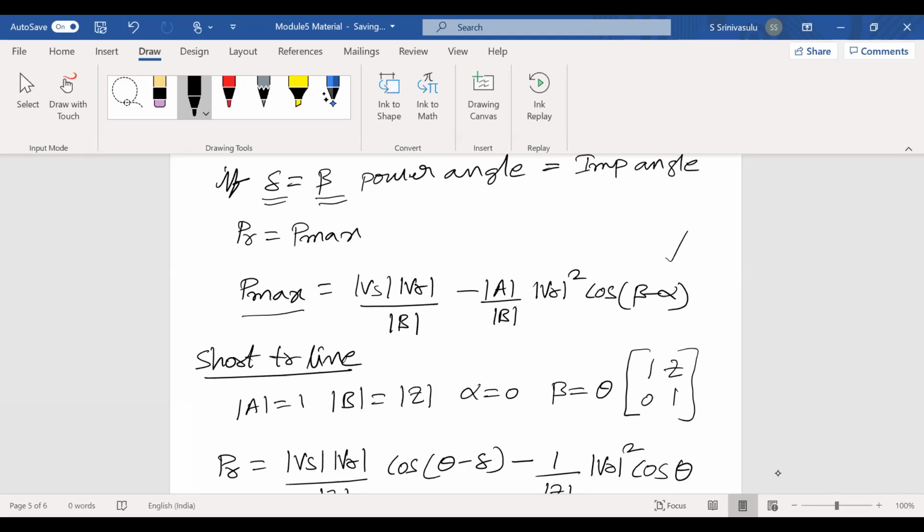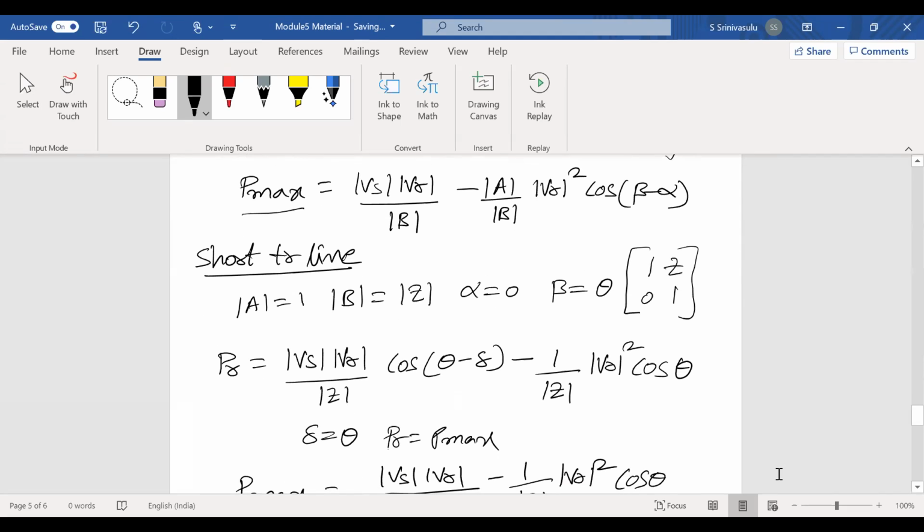Now, I want to get the relation in order to maximize this power transfer. What is the relation between the reactance and resistance? Another way to put it: now you have to transfer the maximum power through this transmission line. What is the relation between the inductive reactance of the transmission line and the resistance of the transmission line? For that, I consider a short transmission line. In the short transmission line, resistance is considered. In case of long and medium transmission lines, the resistance can be neglected. For that, I consider only the short transmission line.